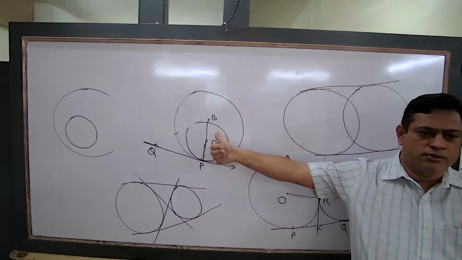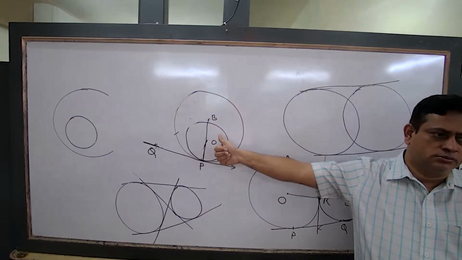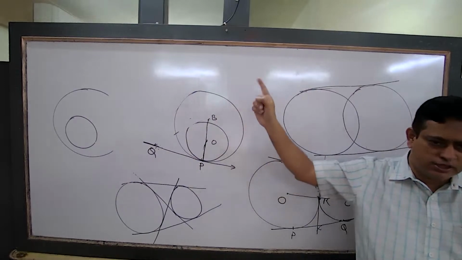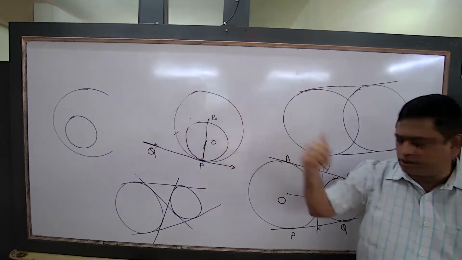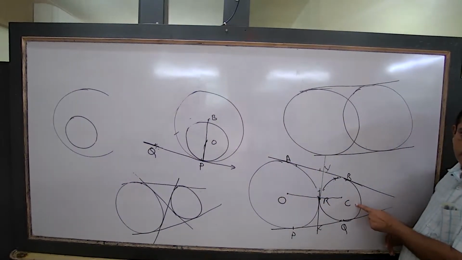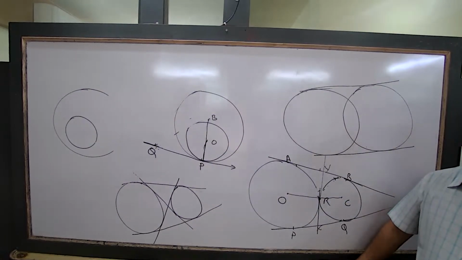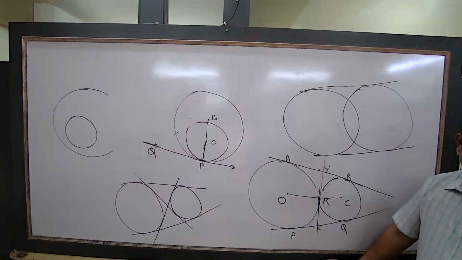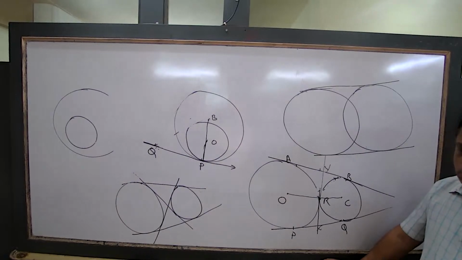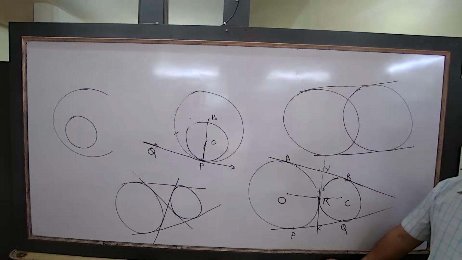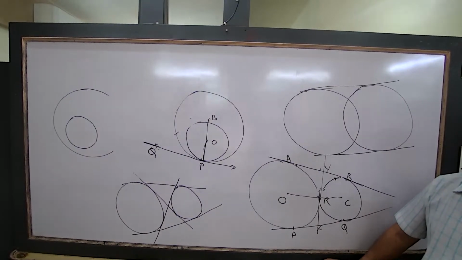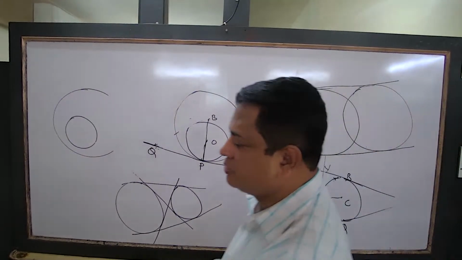What is the length of OB? Difference of the radii. No, bigger circle minus smaller circle. What is the length of OC? Sum of the radii. Yes or no? So this means, remember the property. Okay, a lot of properties I have given, out of which you write the last two things. First, a common tangent is a tangent which is common to both the circles.